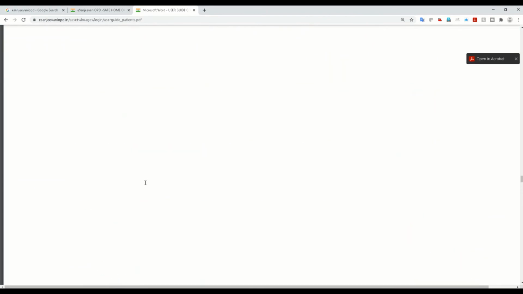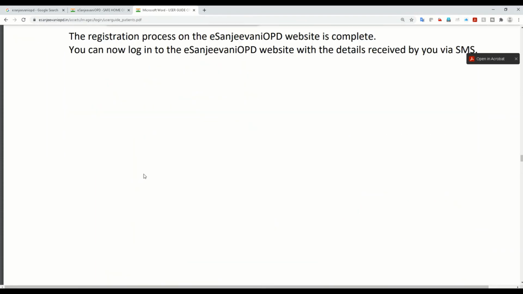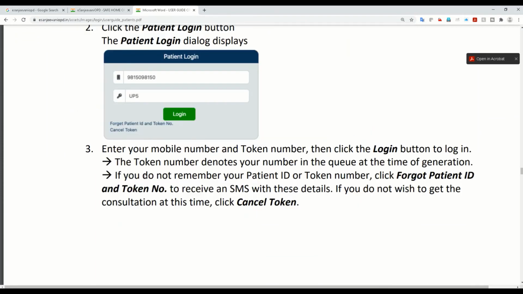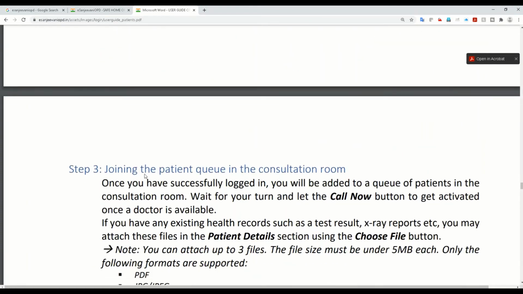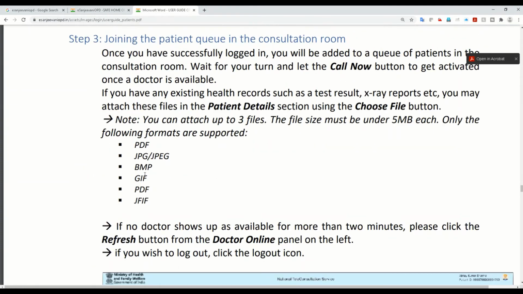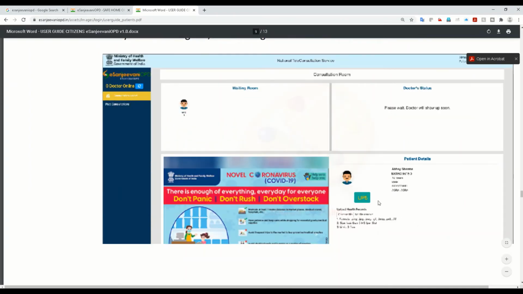And here also they are giving, secondly, not only during the registration, but when you're logged in to consult a doctor, at that point of time as well, you can upload your documents here. So again, they are telling about the documents. You have the option to upload the document.